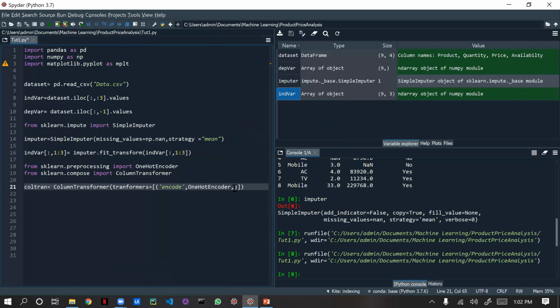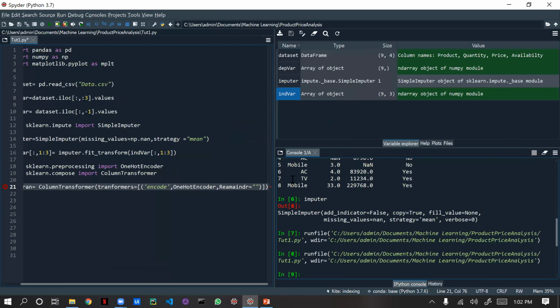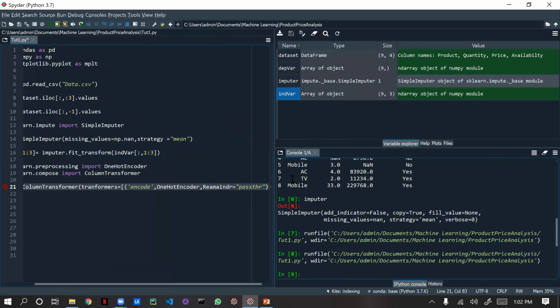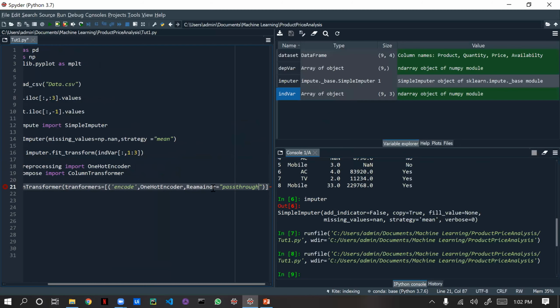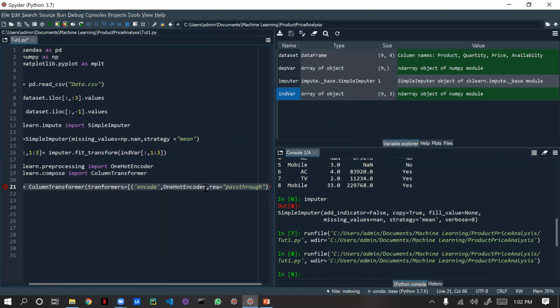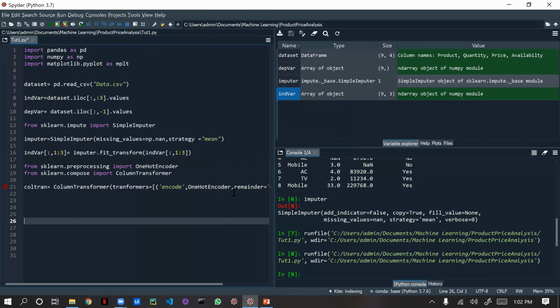So here we need to give remainder equals passthrough. We need to give one variable, remainder, equal to passthrough. I think the spelling of remainder is wrong, I'm very bad at spelling.